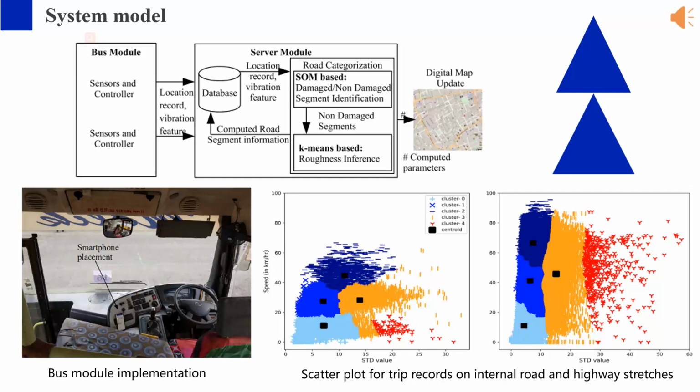Database. It stores the trip records of different routes in the database. The road parameters are computed using the trip records, and the computed road network parameters are stored in the database. Road categorization. It applies the combination of unsupervised learning-based SOM and k-means algorithms on the features of GPS and accelerometer records for road condition monitoring. The SOM algorithm identifies the damaged road segments and non-damaged road segments. Further, the k-means algorithm infers the roughness of non-damaged road segments. Digital map update. The proposed system updates the computed information about the road roughness and the damaged road segments on the digital map.